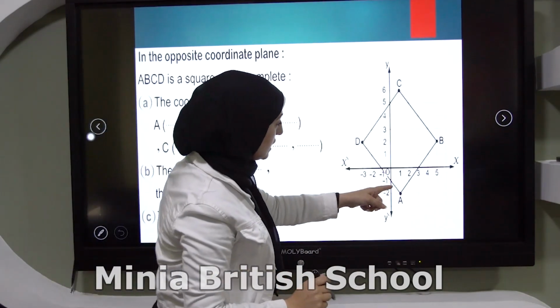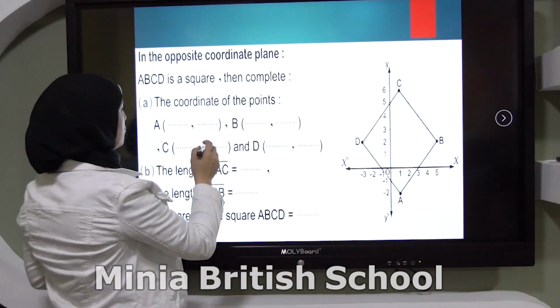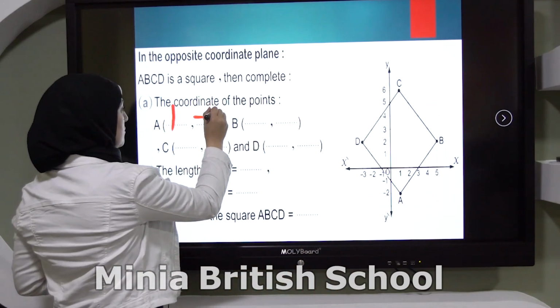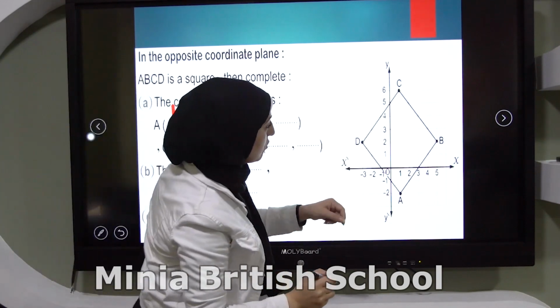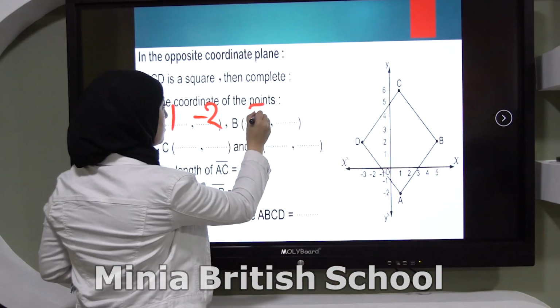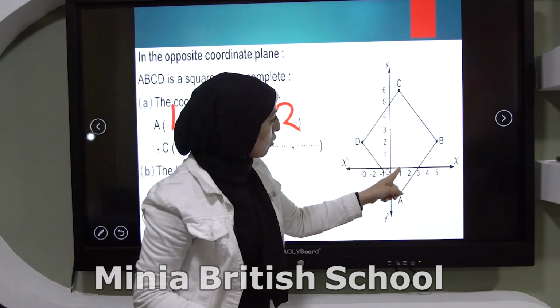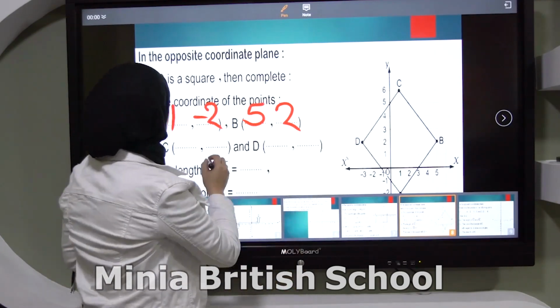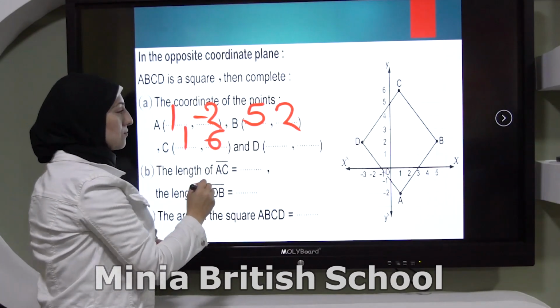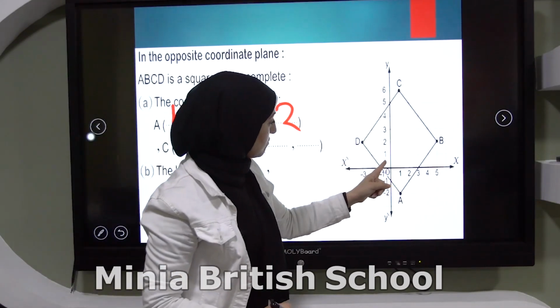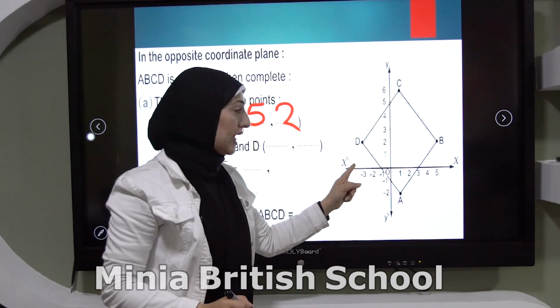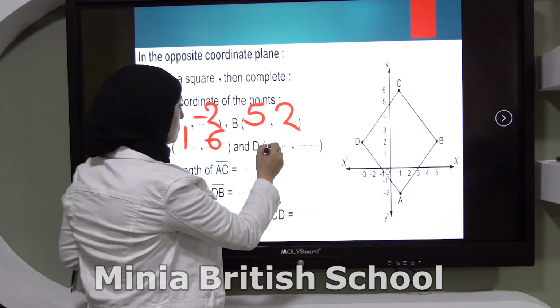Again, I write A, 1 and negative 2. B, 5 and 2. What about C? Here, 1 and 6. D, negative 3 on the X and 2.